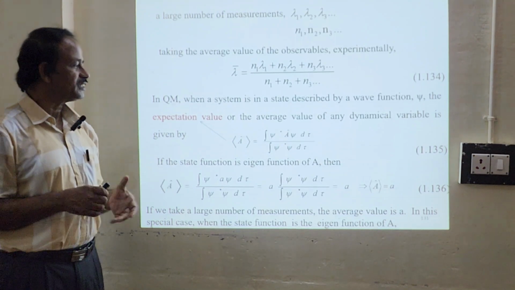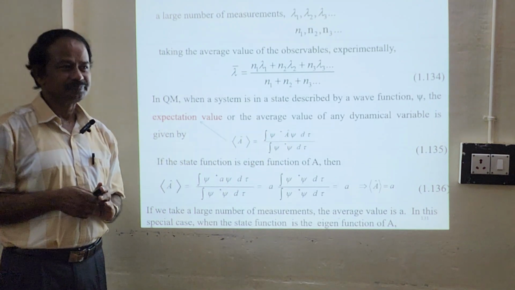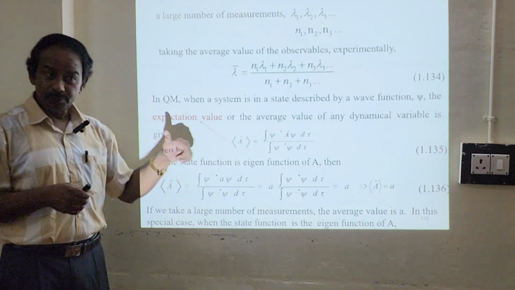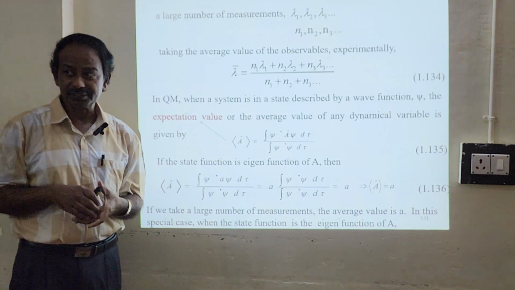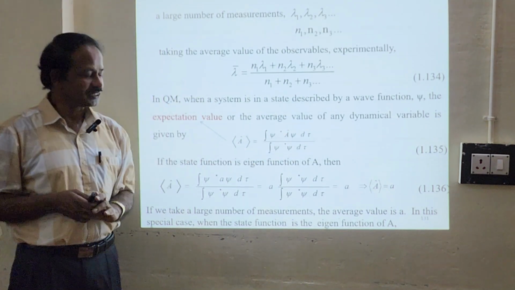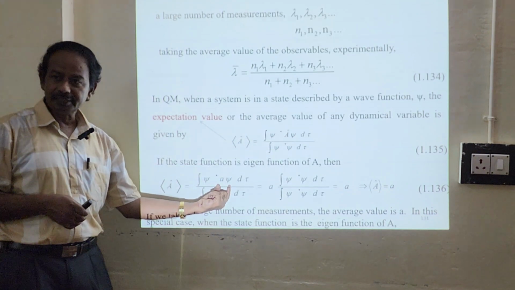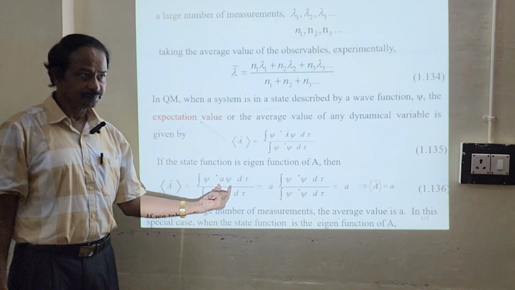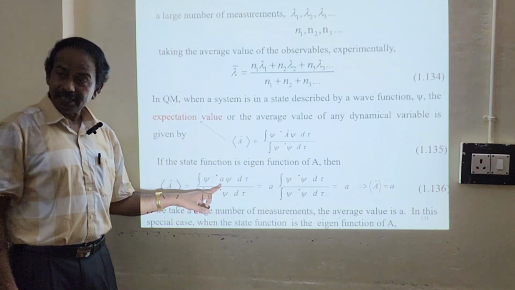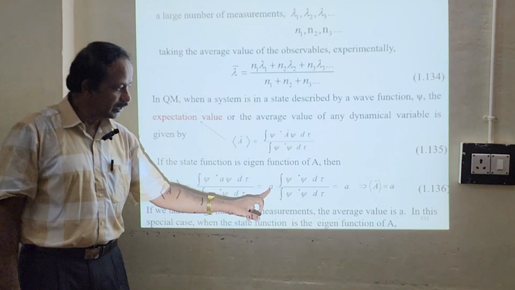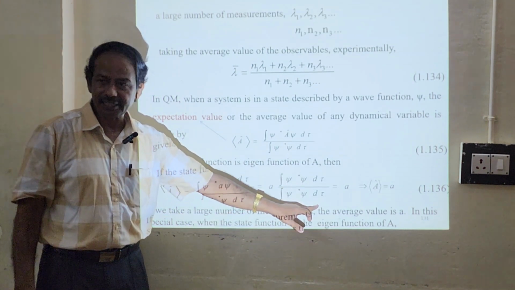If the state function is an eigenfunction, then the operator A on psi will give you small a times psi, an eigenvalue times the function. That is, A psi equals a psi. Since a is a value, I can pull it out. So I can write a times integral of psi star psi d tau divided by integral of psi star psi d tau, both cancel, and you will have a.